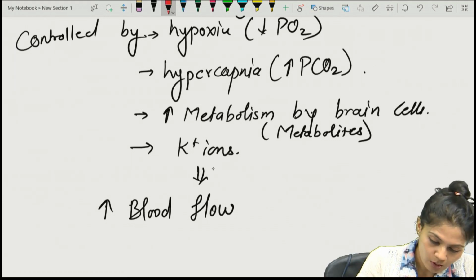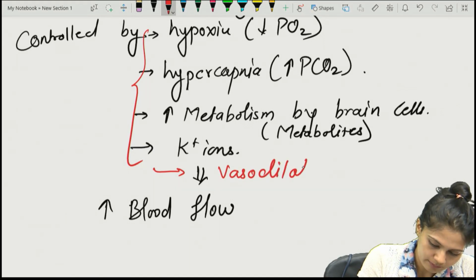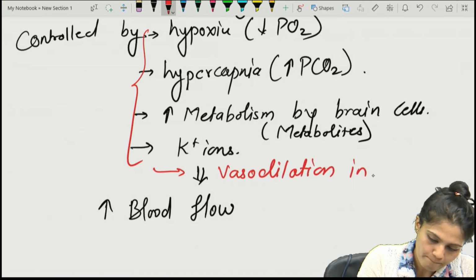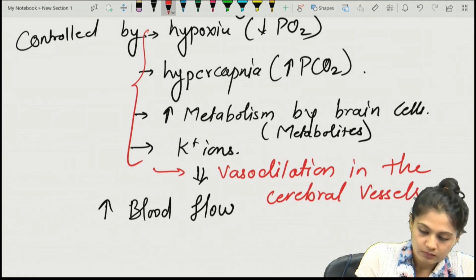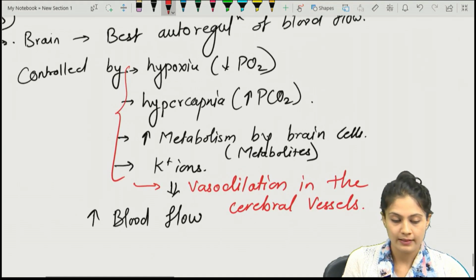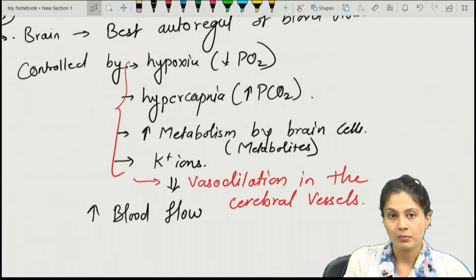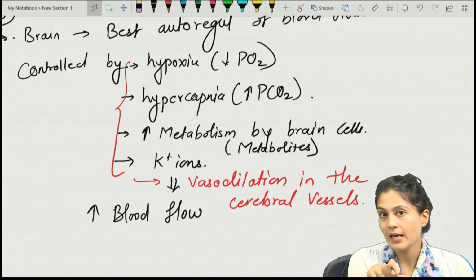All of these four things will cause vasodilation in the cerebral vessels, and that will lead to an increase in the blood flow, and the reverse will also happen.